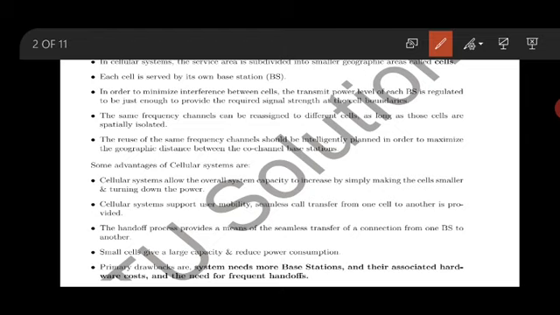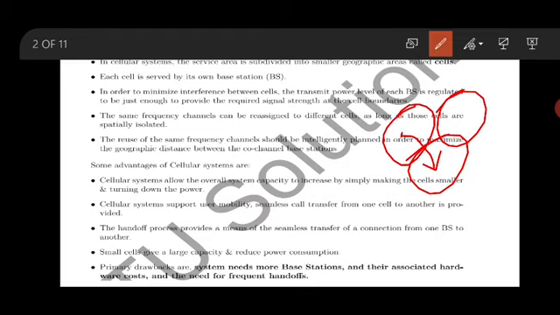Now, if I take three cells, seamless transfer when you move from one cell to the second cell is also called a handover. Why? You initiate the call in cell number 1, and all the way you have moved to cell number 3, which means your data has to be transferred to cell number 3. Seamless transfer, or we also call it a handoff.